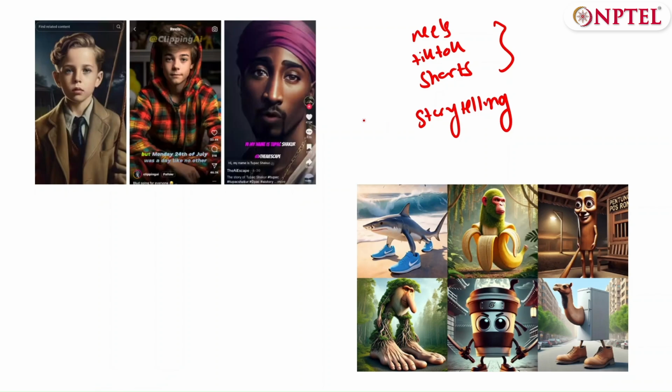So this is a form of short form storytelling, where people use AI to create these stories, whether or not they're real or not. Sometimes they pose them as real, sometimes as not. We don't know, and they'll use AI and deepfakes to create these hyper realistic CGI looking information or videos, usually as a form of entertainment.